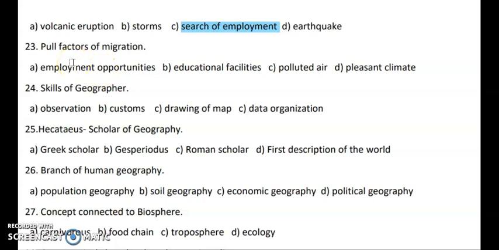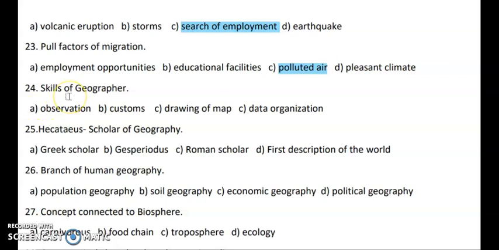Next question is pull factors. Pull factors means what? That which attracts, like a magnet. So employment opportunity attracts, educational facility attracts, pleasant climate attracts. Then polluted air, this will not attract anyone. So it is the odd man out and that is the right answer.